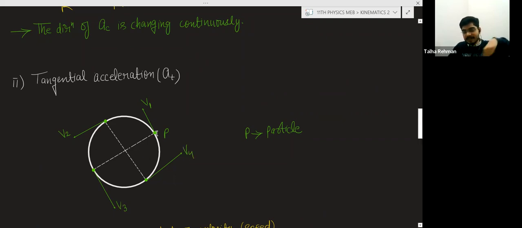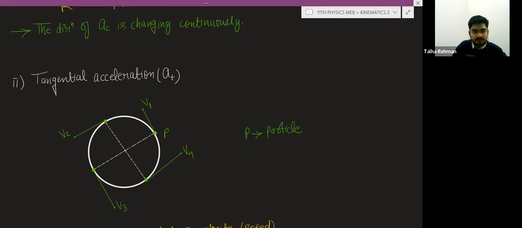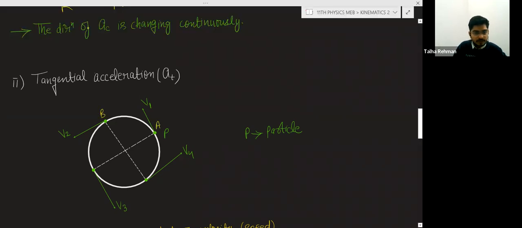This time the particle is moving with a speed which is changing continuously. Suppose these are points A, B, C, and D. You can choose any number of points on the circle, and here I am saying the speed is increasing. Speed on a circle can decrease also.